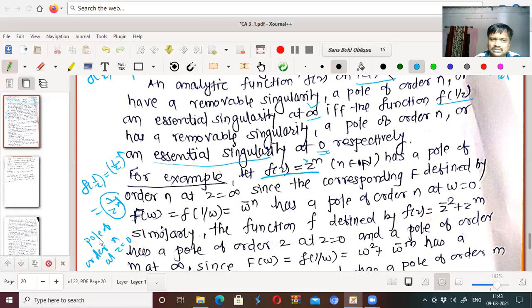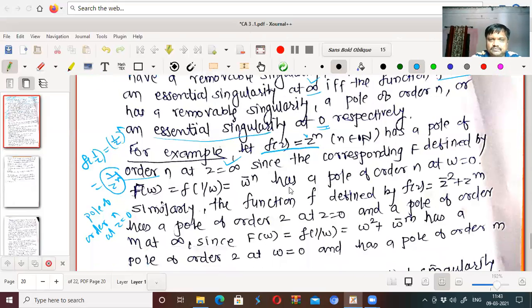So f of z equal to 1 upon z raised to n has a pole of order n at z equal to 0. Therefore, the reverse, f of z equal to z raised to n, also has a pole of order n, but at z equal to infinity. So f of z equal to z raised to n has a pole of order n at z equal to infinity. We also know that f of z equal to z raised to n has a zero of order n at z equal to 0.